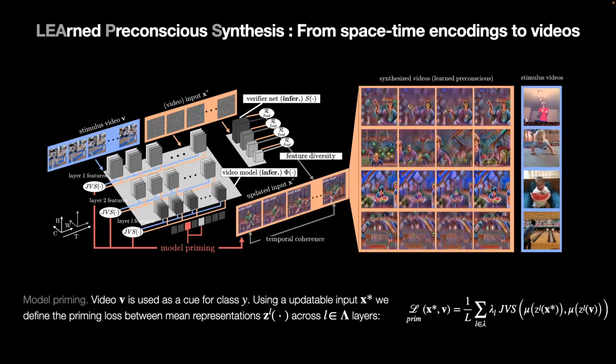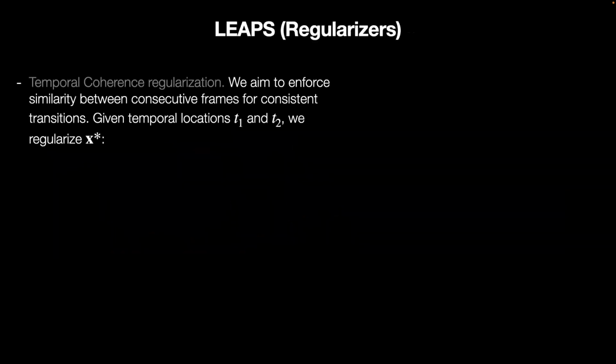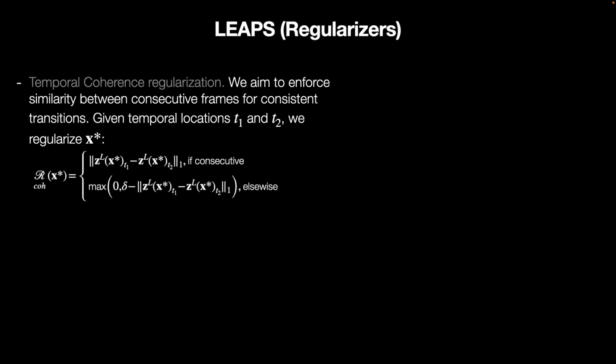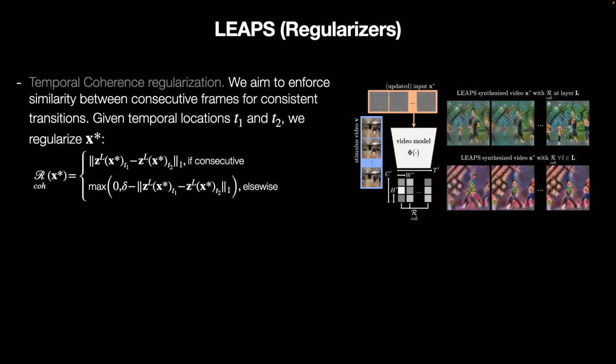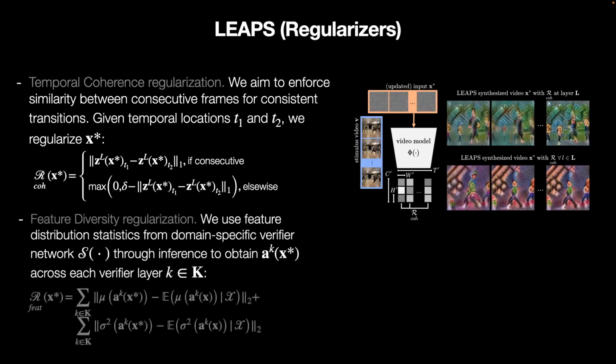This results in visualizations of concepts which include consistency in terms of the objects and can also represent motion. Looking at the regularizers in more detail, temporal coherence enforces similarity in representations of synthesized inputs for consecutive temporal locations, while it increases the divergence in representations of further apart temporal locations. This term aims to both ensure continuity across frames, but also enforce the inclusion of motion. Feature diversity uses the batch norm distribution statistics of a verifier network to regularize the mean and variance of the features from the synthesized videos.